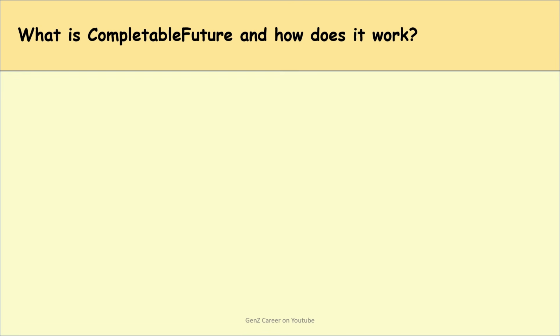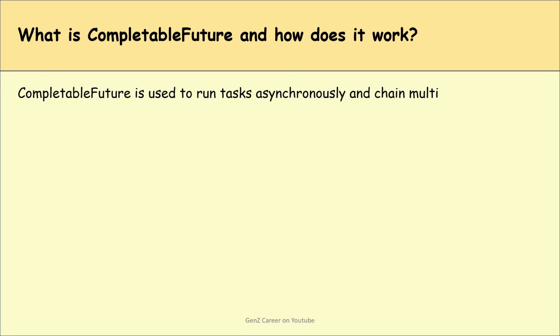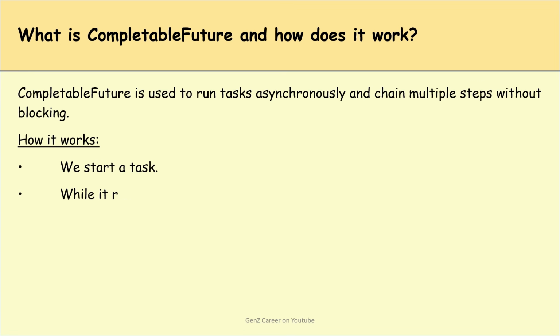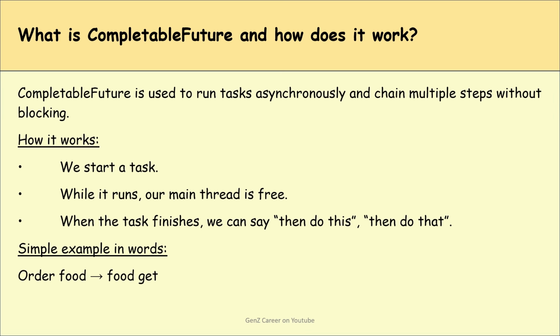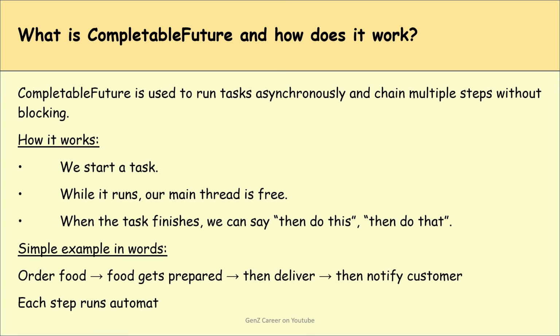What is CompletableFuture and how does it work? CompletableFuture is used to run tasks asynchronously and chain multiple steps without blocking. And how does it work? We start a task. While it runs, our main thread is free. When the task finishes, we can say, then do this, then do that. In simple words: order food, food gets prepared, then delivered, then notify customer. Each step runs automatically after the previous one finishes.